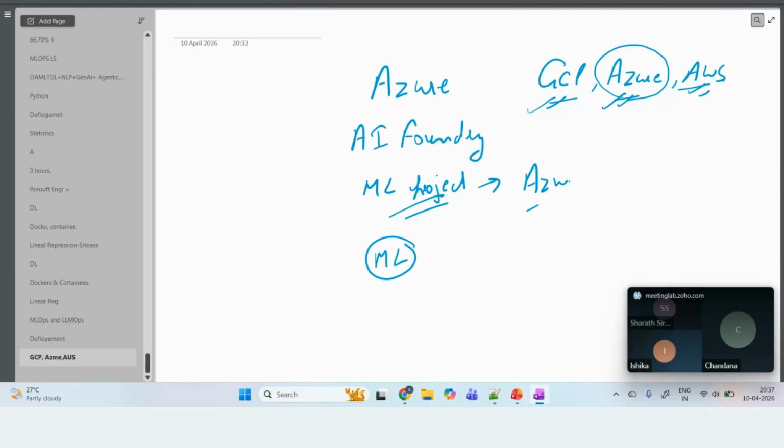It's paid. If you create an account, initially it will give you like $150, but sometimes it gives you an error while creating the account. Here we have two options. One is free, which gives you very limited features, and the second is pay as you go, which means you get billed according to the features you use.